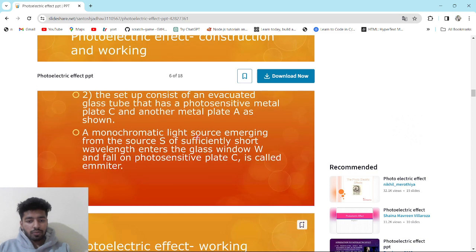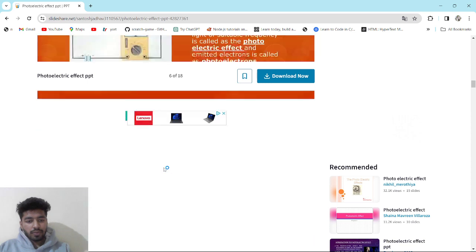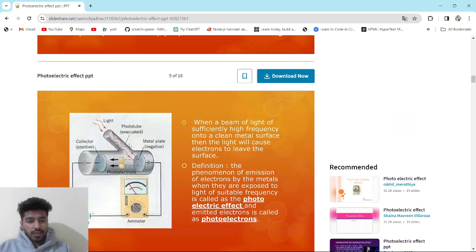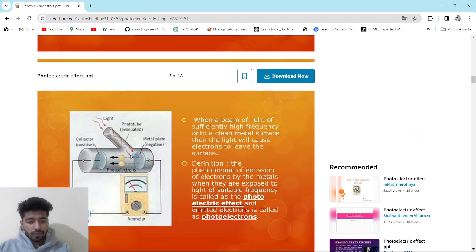A monochromatic light source of sufficiently short wavelength enters the glass window W and falls on the photosensitive plate C, which is called the emitter.